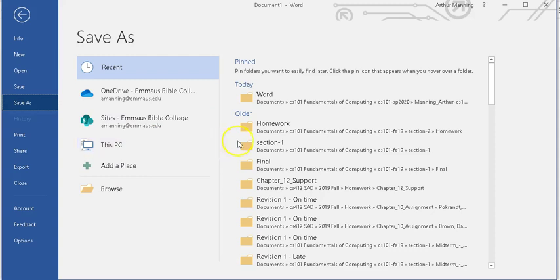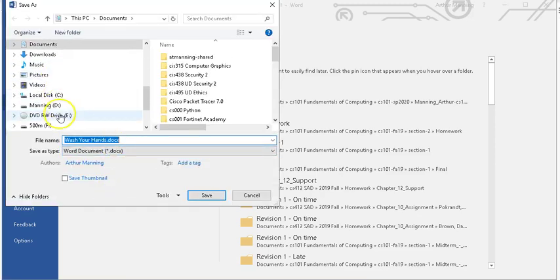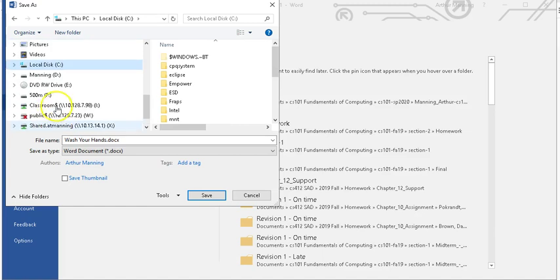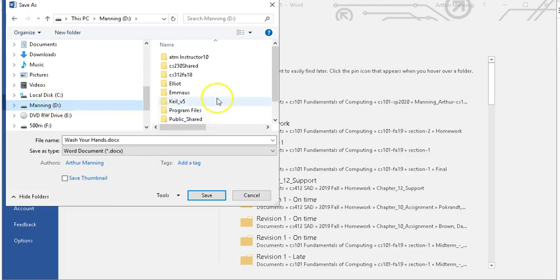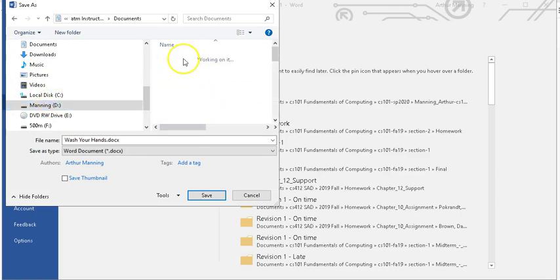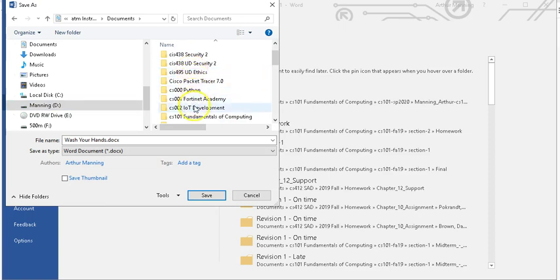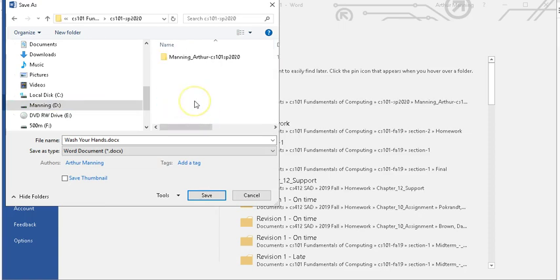If you are logged into a OneDrive, you can save it to your OneDrive. Be careful though, if you ever go to the OneDrive and it's somebody else's OneDrive, don't save it there, or when that person logs out, they're going to own your file. You'll never be able to find it again. If you have a flash drive, you can save it to your flash drive by clicking Browse, and you should see your flash drive show up underneath This PC or as one of the drives available under the PC. I'm going to save it to my special folder I have on this computer. My Documents folder, cs101, and this semester, Spring 2020.